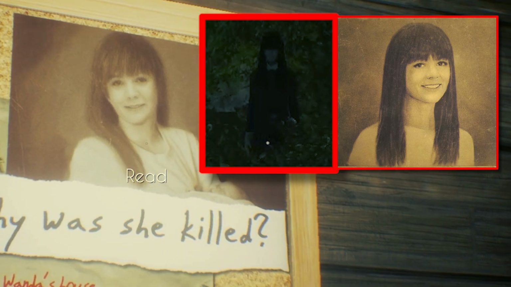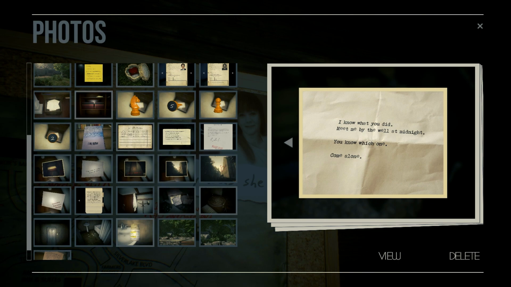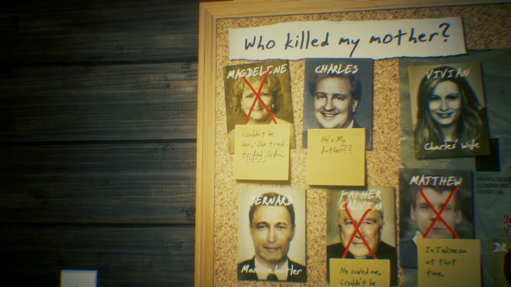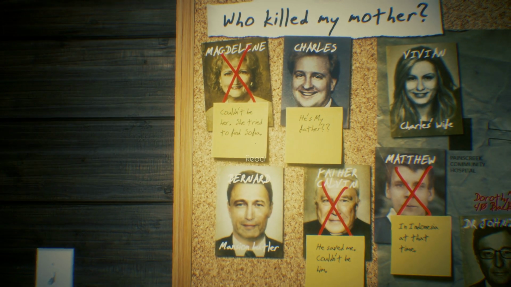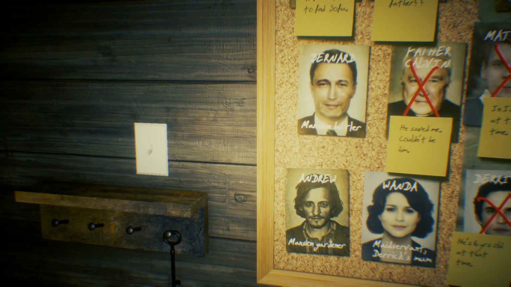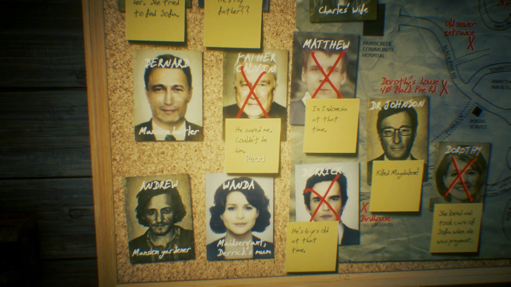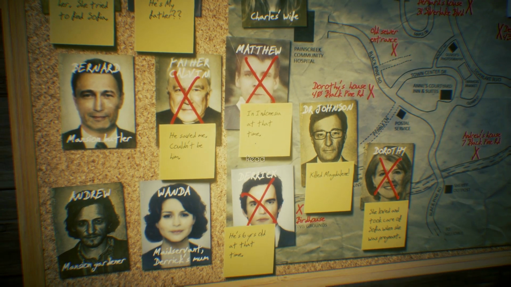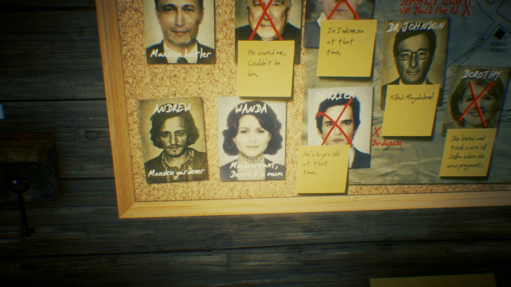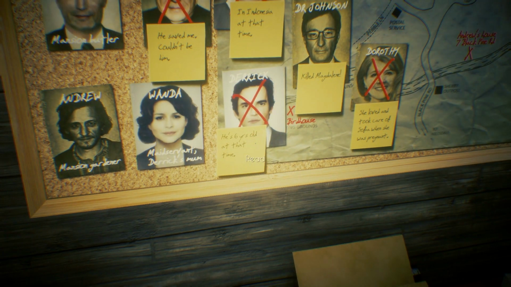That looks just like her. Kind of. Maybe it seems like that's the same type of photo. They kind of look similar. It's that long straight black hair with the cut across the eyes. Magdalene couldn't be her. She tried to find Sophia. He's my father. Yes. Vivian, Charles's wife. Bernard, mansion butler. Father Calvin, he saved me. Couldn't be him. Father Matthew was in Indonesia at that time. Andrew, nothing on him. Wanda, nothing on her. Derek, he's 6 years old at that time.